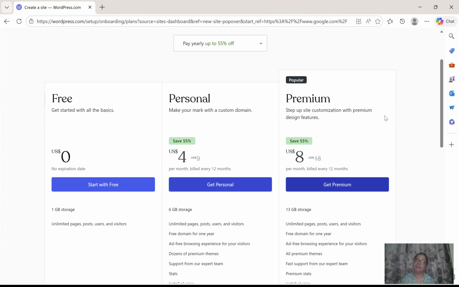Again it is tempting you to purchase something, right? Go personal, go premium. We are not going to purchase anything, right? So click on start with free.